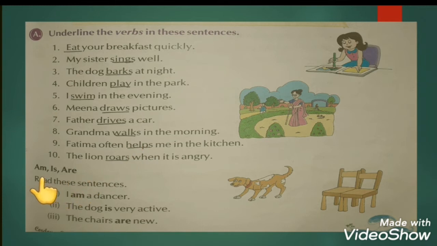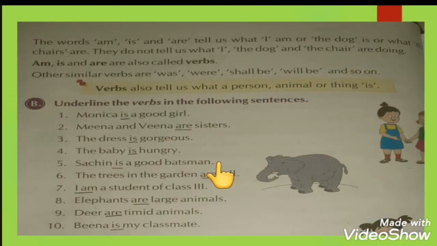Now students, am, is and are. Read these sentences. These are also verbs. I am a dancer. The dog is very active. The chairs are new. So am, is and are are also verbs. The words tell us what I am, or what the dog is, or what the chairs are. They do not tell us what I, the dog and the chairs are doing. Am, is and are are also called verbs. They are not the verbs which tell us about doing.